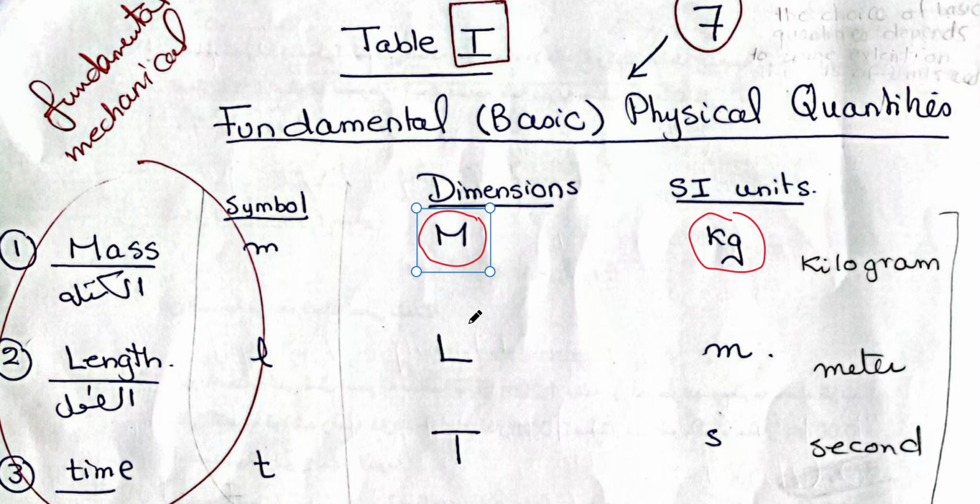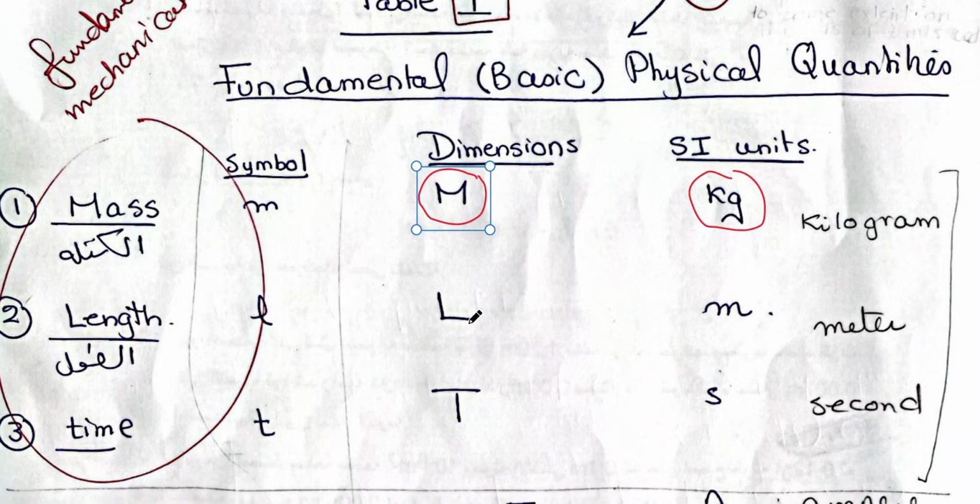The second basic physical quantity is the length. If you are dealing with length, the symbol is L, or h, the height, or d, the diameter, or r, the radius, or the depth. All this stands for length.